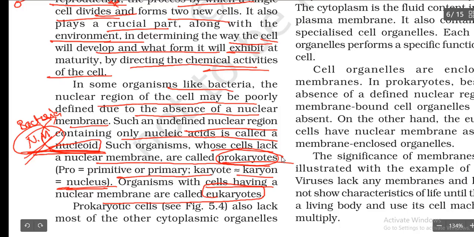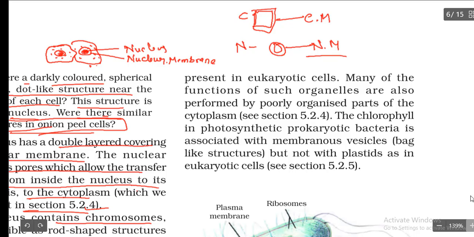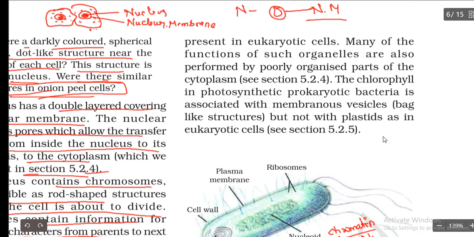So you have to remember two things here: prokaryotes and eukaryotes. Prokaryotes do not have a nuclear membrane, and eukaryotes have a nuclear membrane. The prokaryotic cell also lacks most of the other cytoplasmic organelles present in the eukaryotic cell. So it is not only lacking a nuclear membrane, it also doesn't have some other parts of the cell.